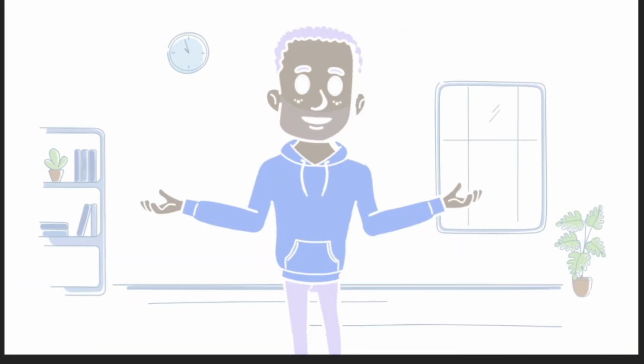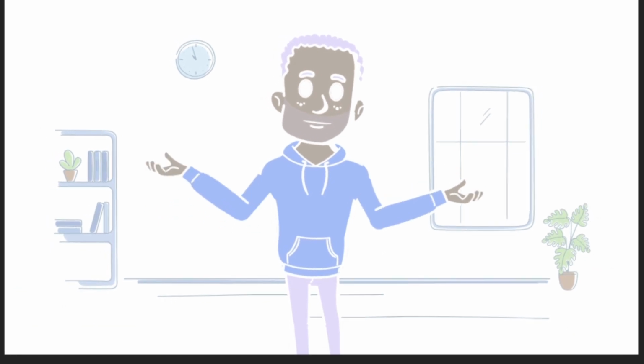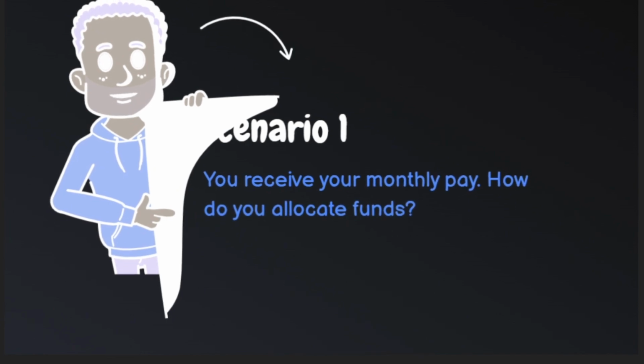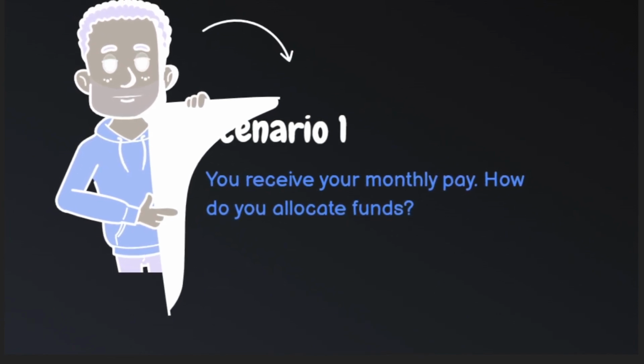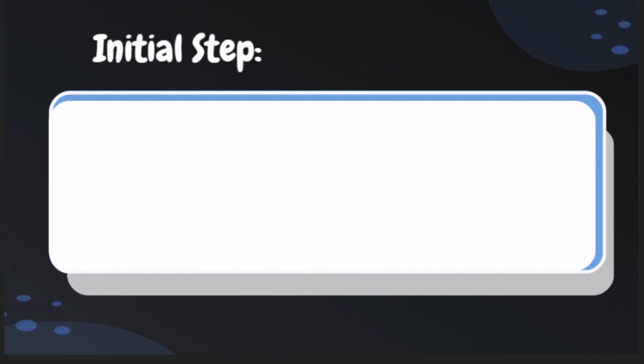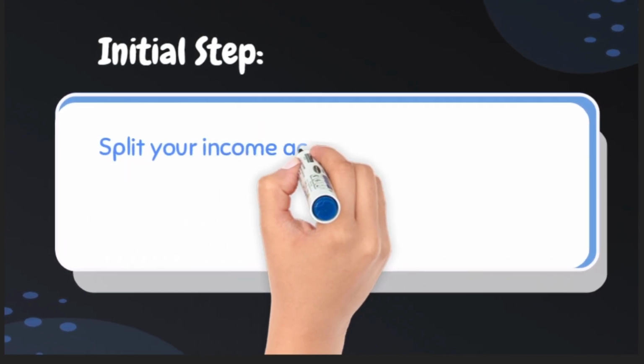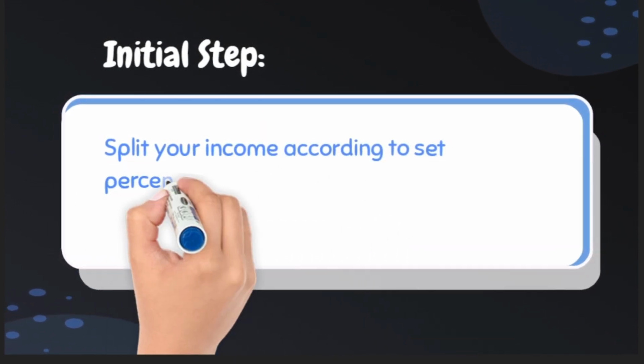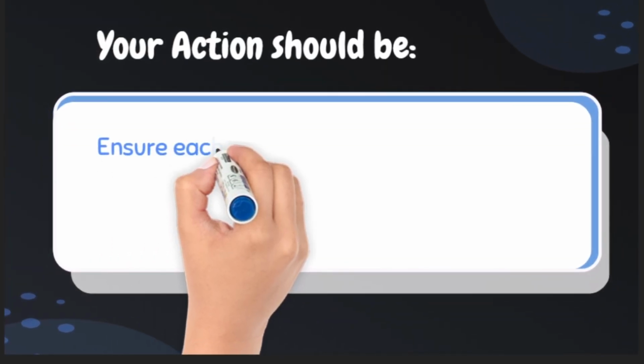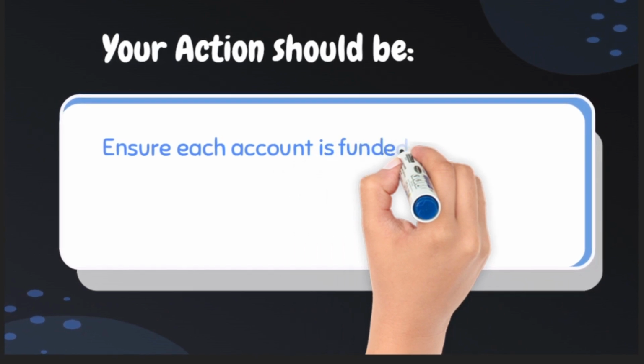Now, let's apply this with some real-world scenarios. You're tasked with dividing your income into 4 accounts. Initial step. Split your income according to set percentages. Your action should be: ensure each account is funded correctly.